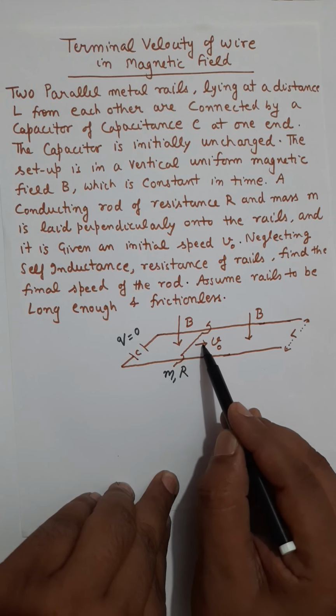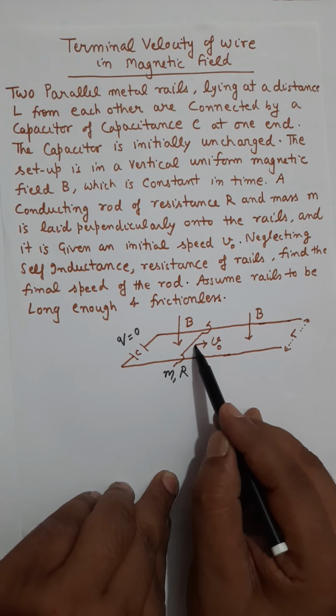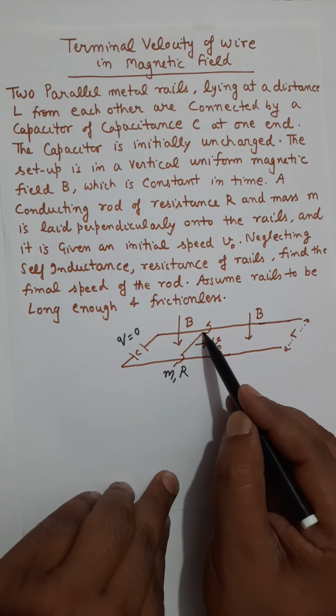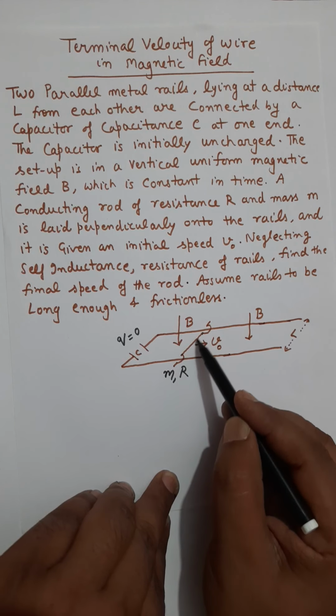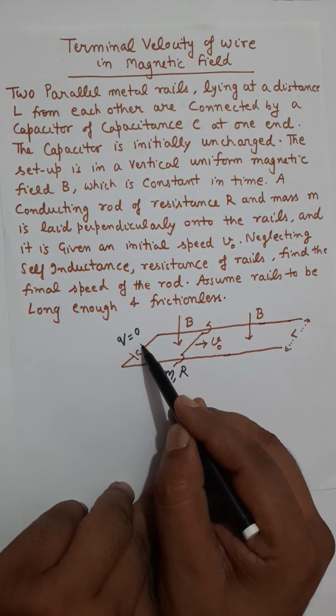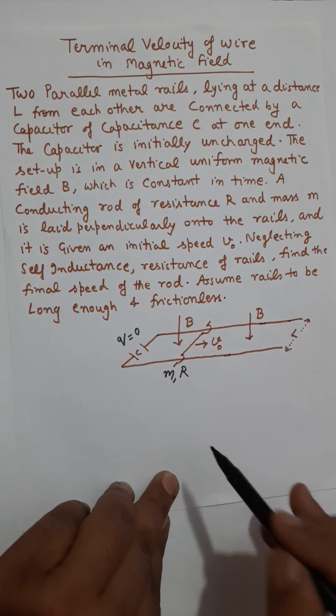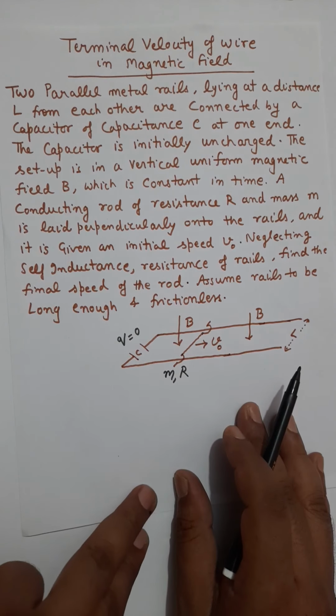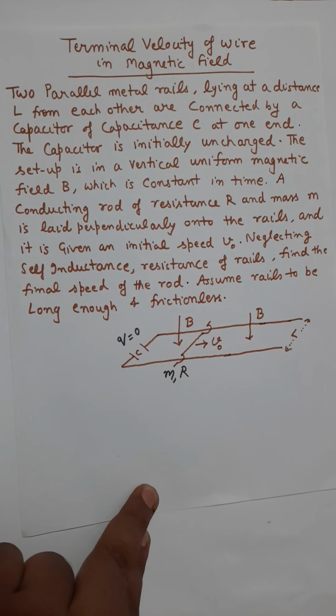So when the slider starts moving, an EMF is induced in this slider. Because of that EMF, the capacitor will start charging. The capacitor will be in the charging mode now, and as the capacitor receives charge, the slider will slow down. It will reduce the speed.